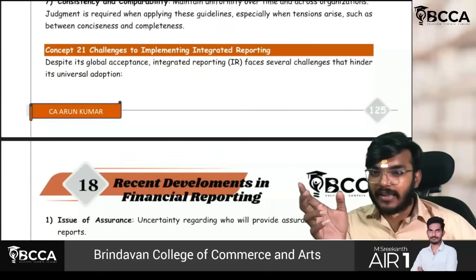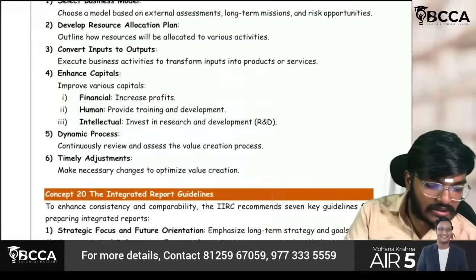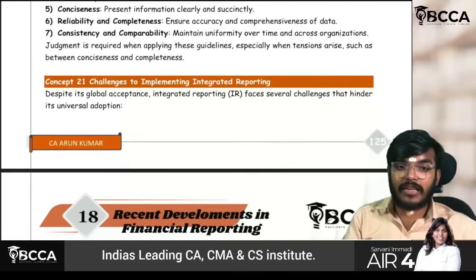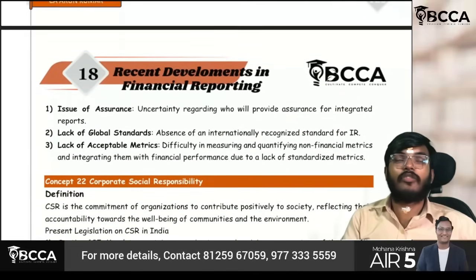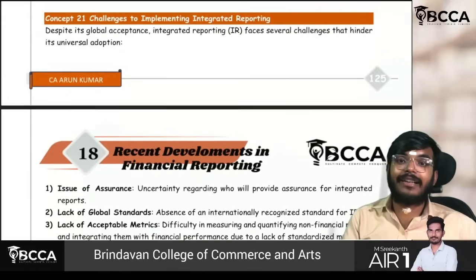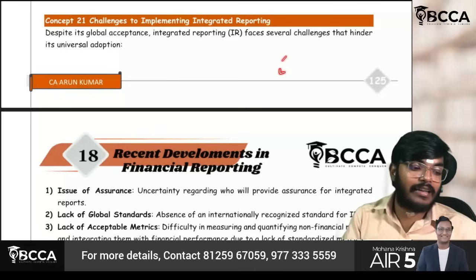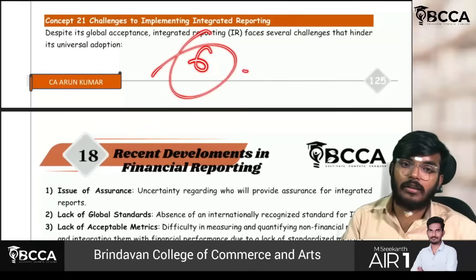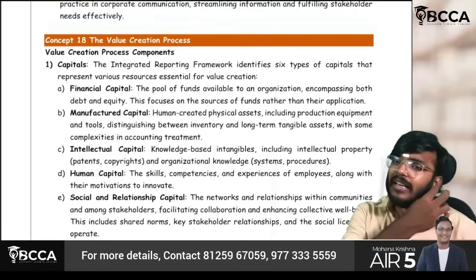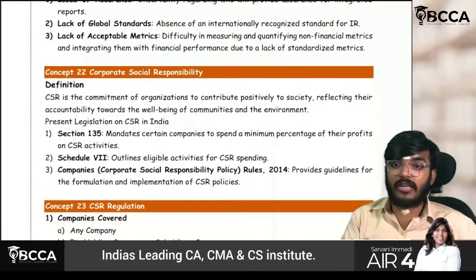Okay. The thing is very simple. Sir, it is not that easy to find out, sir, how much human capital, how much intellectual capital. It is not that easy, guys. Lots of analysis, lots of cost, lots of time, lots of energy will be involved in all those things. That is the concept of integrated reporting. The ultimate crux you have to remember is that financial metrics and non-financial metrics will be integrated, and the six kinds of capitals you have to remember: financial, manufacturing, intellectual, human capital, next social and relationship capital, and last natural capital. A little bit important. Integrated reporting, very, very important, guys.